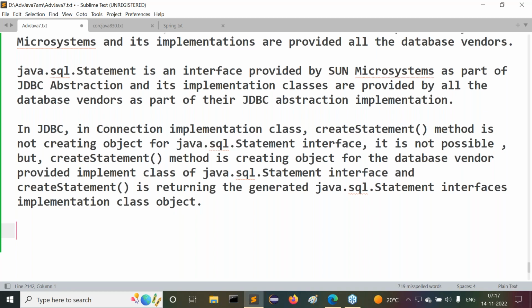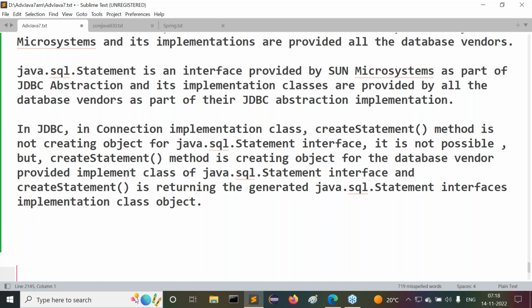You understood that clearly. The createStatement method is not creating an object for Statement directly, but database vendors have provided an implementation class for this Statement. The database vendors' implementation class objects are returned by this createStatement method. That's the point, guys. Now let us see some pseudo code internally.